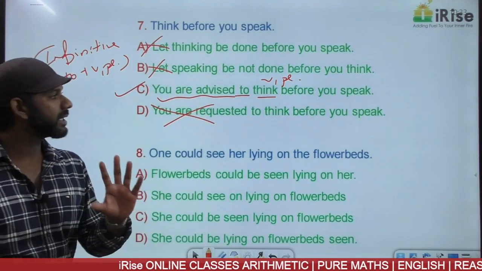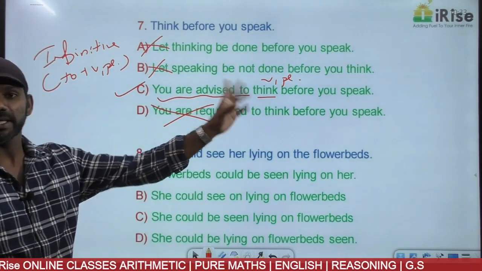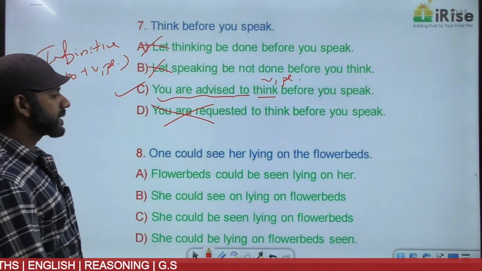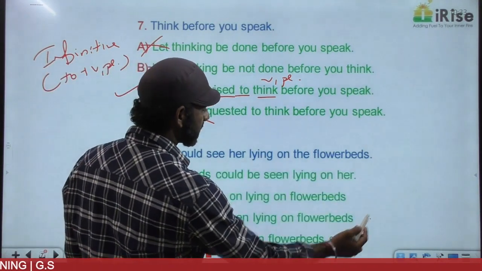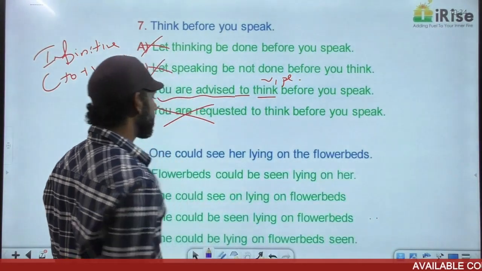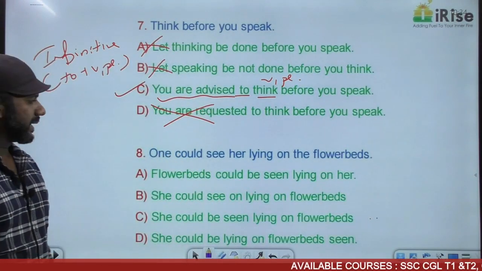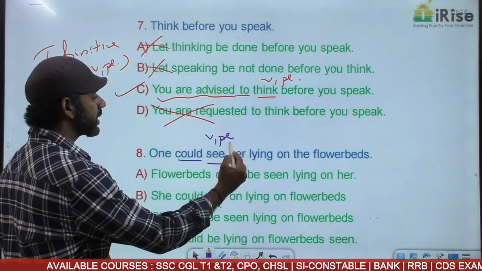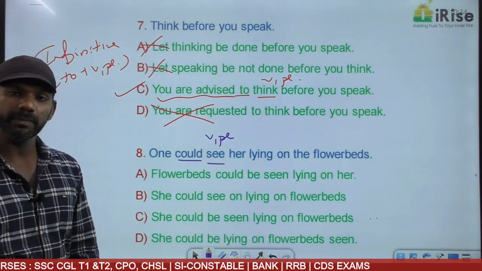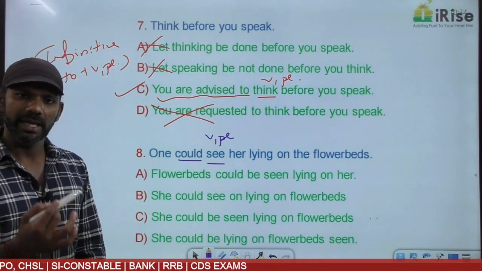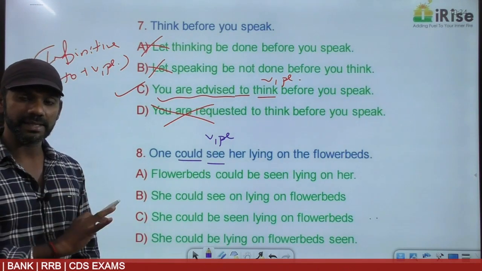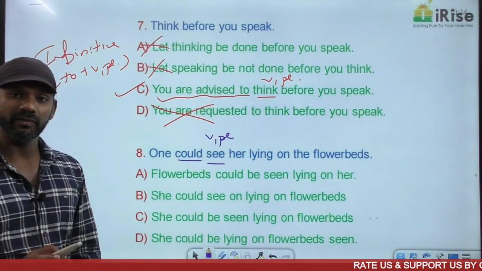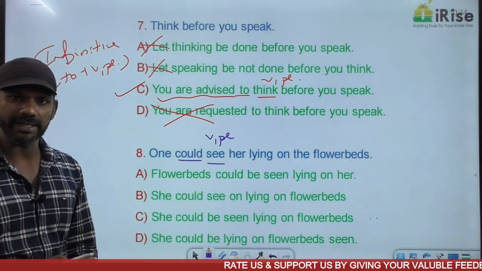You are advised to think before you speak. "You are advised" plus infinitive. Clear? The next one. One could see her lying on the flower beds. Now, active voice, because "could see" is could plus V1 plural. Could plus V1 plural is a structure that comes in the active voice. You start listening to this exercise only after you know the rules by heart. Clear? We can save time while approaching passive and active voice if you know the rules by heart.